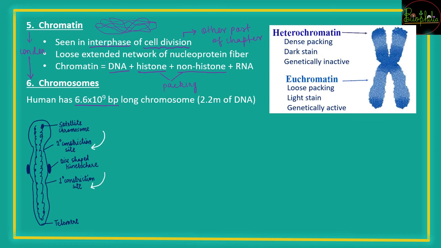Now at the general center of the chromosome there is a disc-shaped extra structure that is seen, that is the kinetochore. This kinetochore is important during cell division, where the spindle fibers come and attach for the separation of the chromosomes. At that time the kinetochore is an important structure of the chromosome.